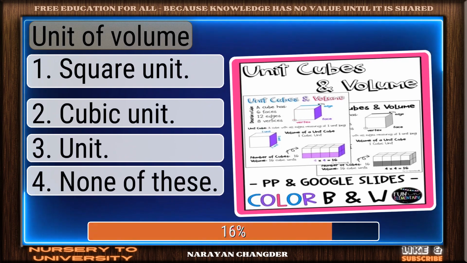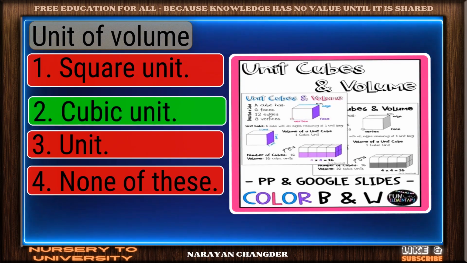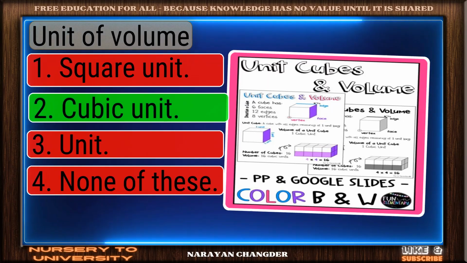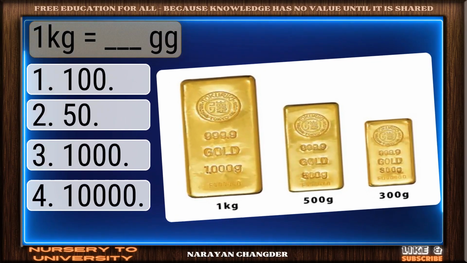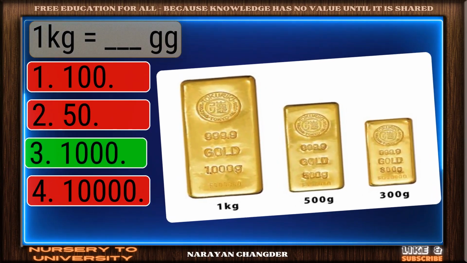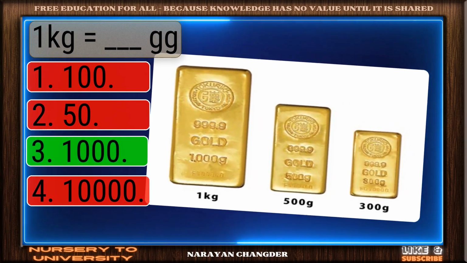Unit of volume? Strong choice. Cubic unit is the right answer. 1 kg equal dash g. Well picked. 1000 is the correct answer.